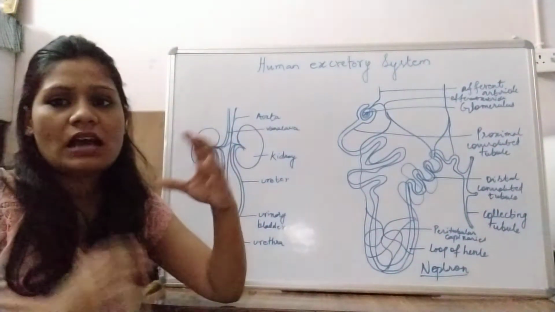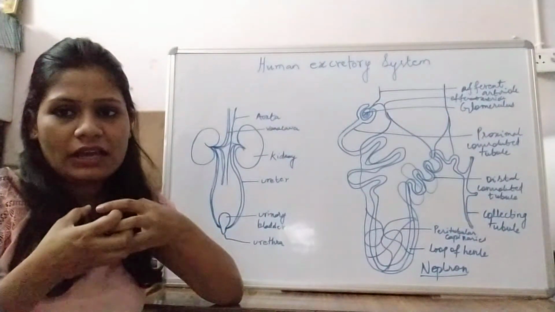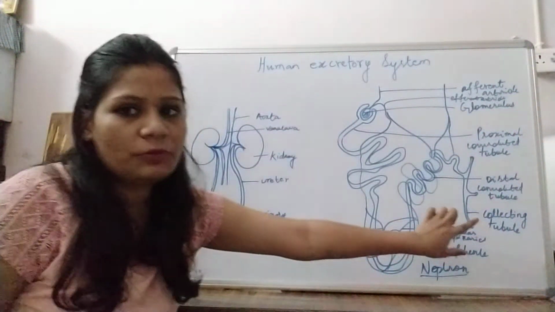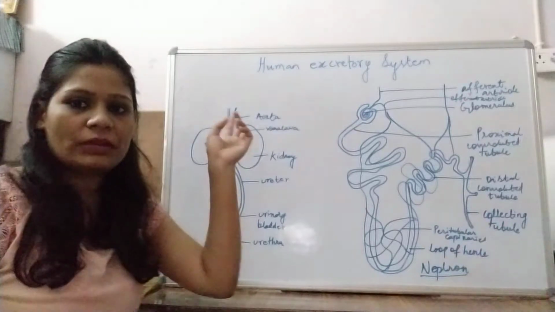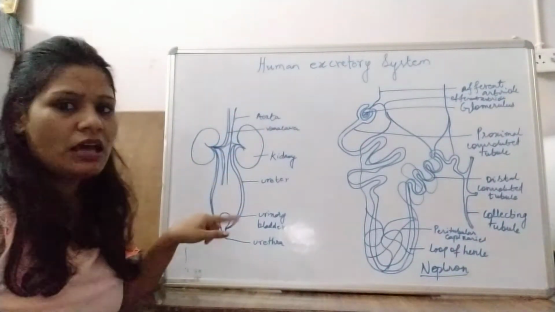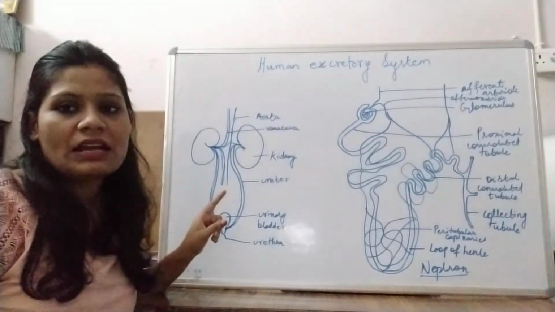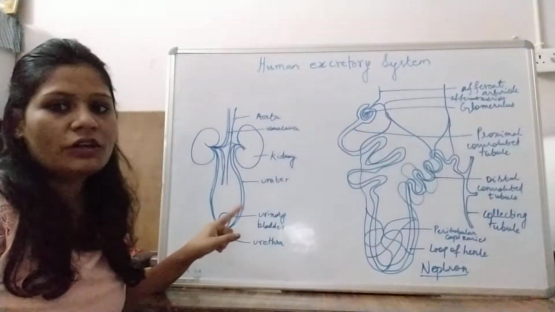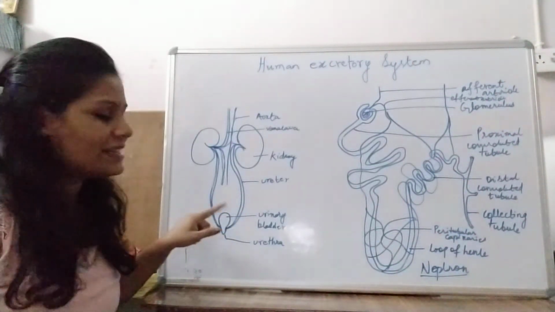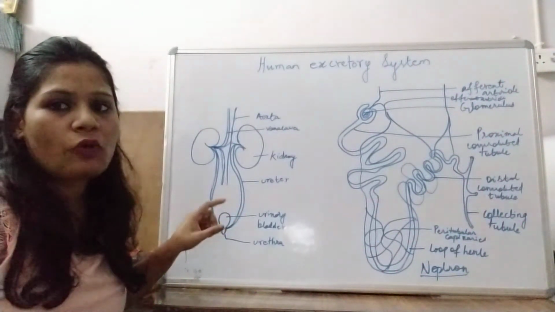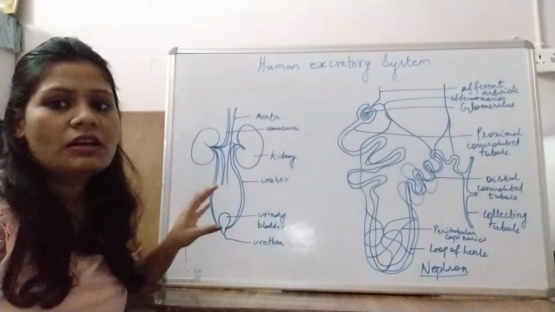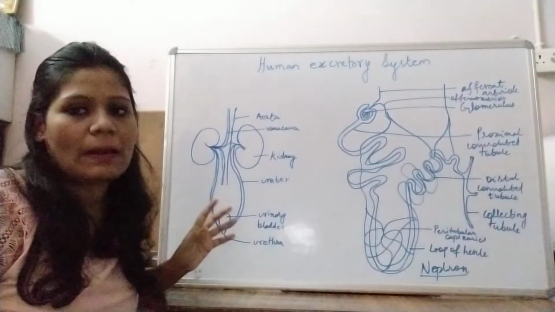Whatever urine is collected from the collecting tubule moves into the collecting duct, and from the collecting duct into the ureters. The ureters are 30 centimeters long. They move into a distensible urinary bladder. In the urinary bladder, the urine is stored temporarily.